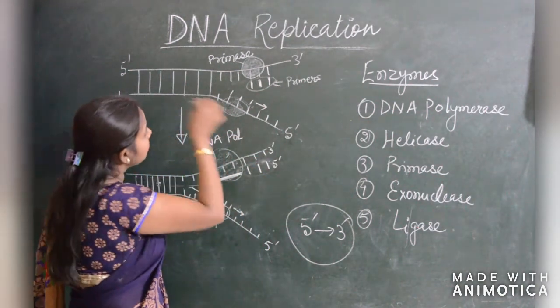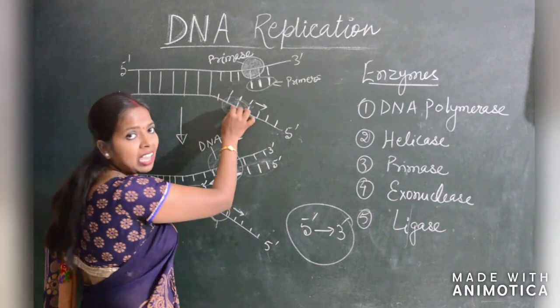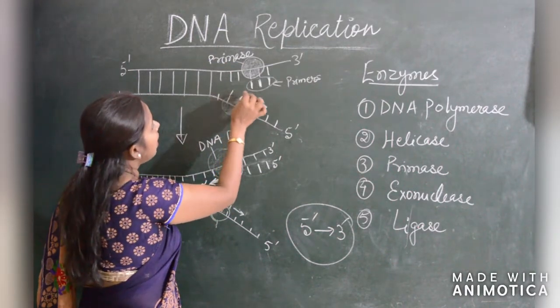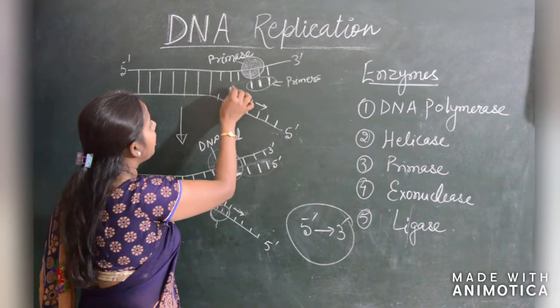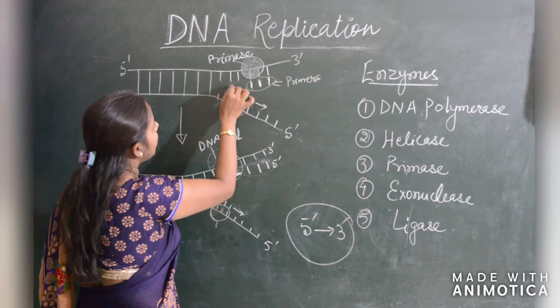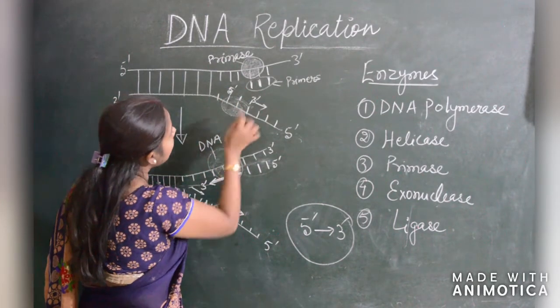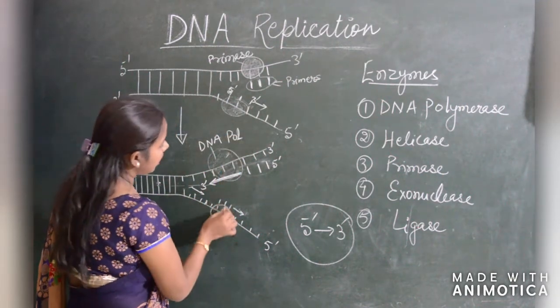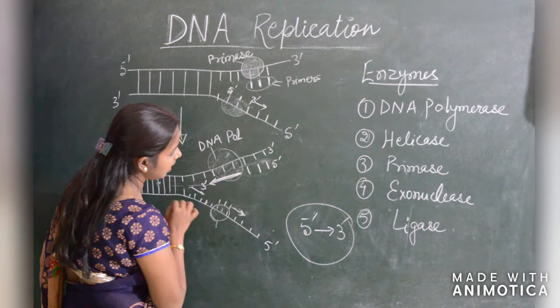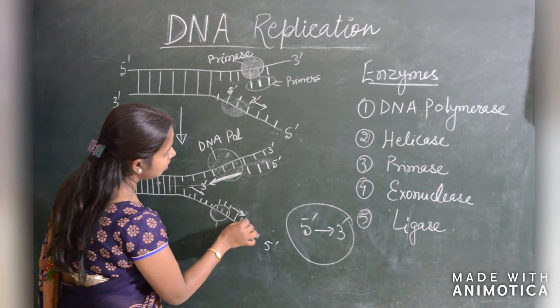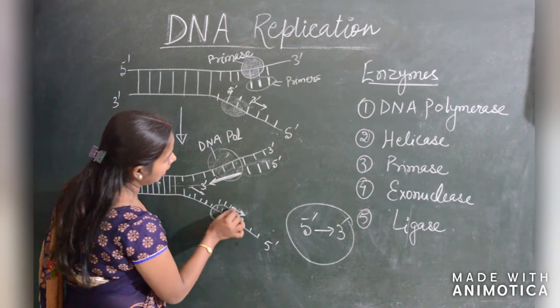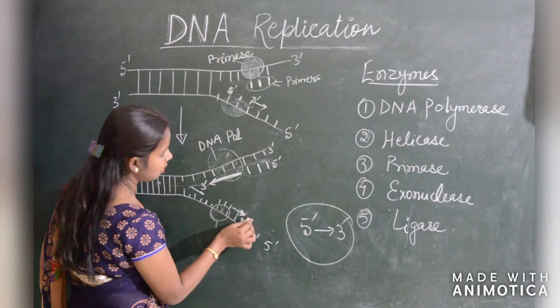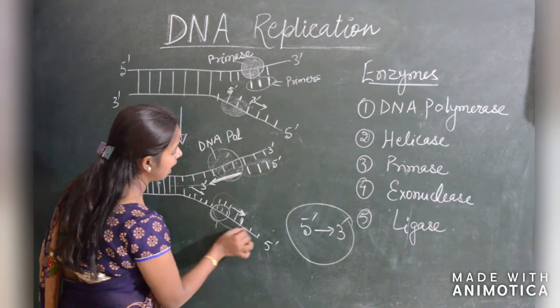So what about here? Now, as primase came, it formed the RNA primers. RNA primer is 5', 3'. Okay. Now, next the DNA polymerase comes. It forms the DNA pairs with the representative pairs, and like this, it forms the DNA in a fragment form.